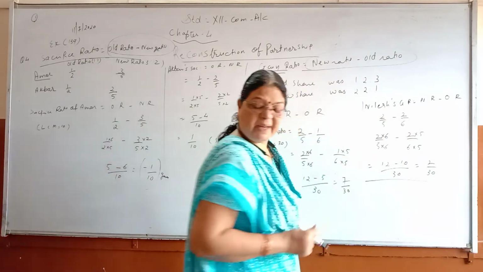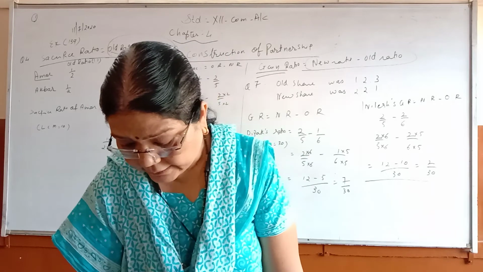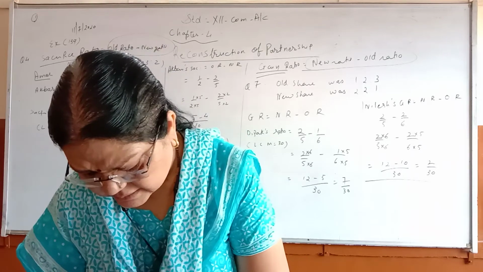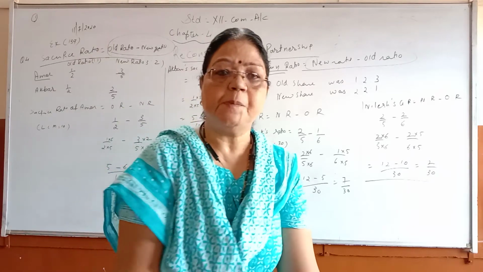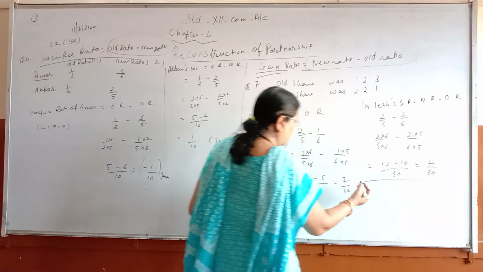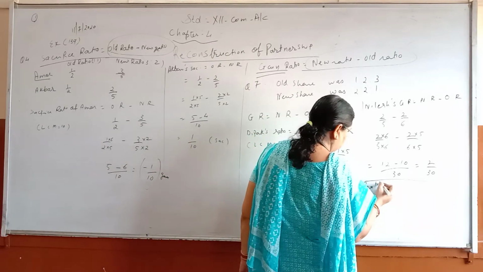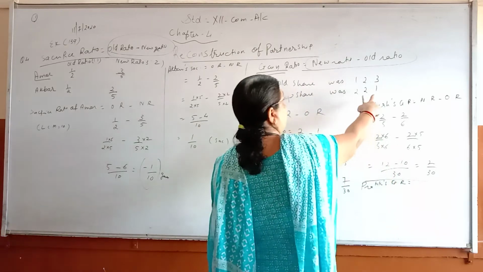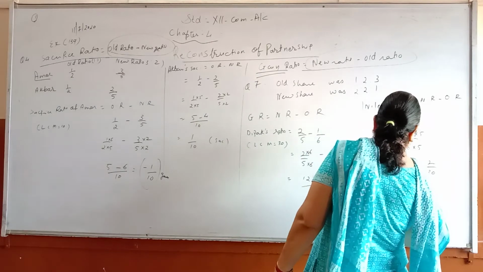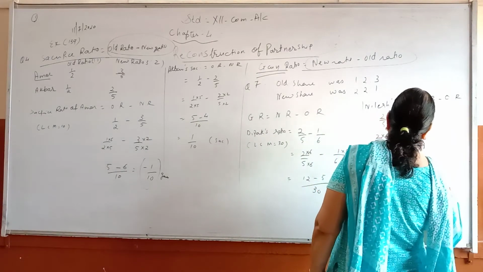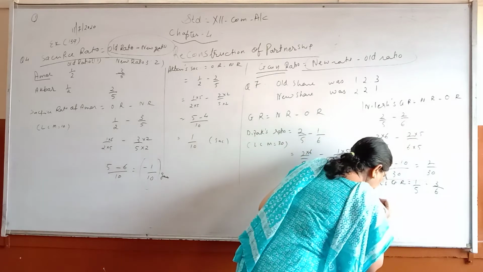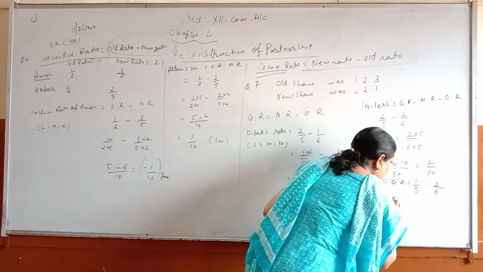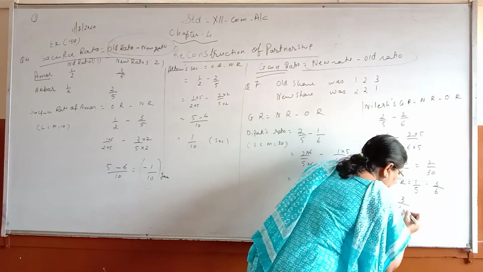Same way the other one. Who is the third partner? The third partner is Pratik. Names are given in a little wrong order. Pratik's gain ratio. Same way, what is Pratik's ratio here? New 1 upon 5 minus 3 upon 6. So 1 upon 5, 6, 6, 5.